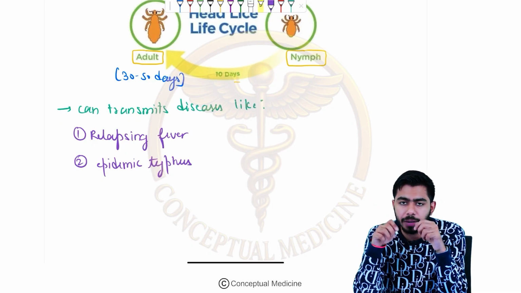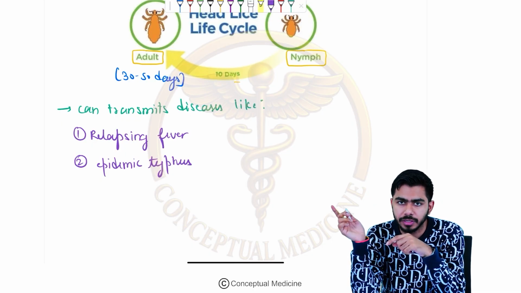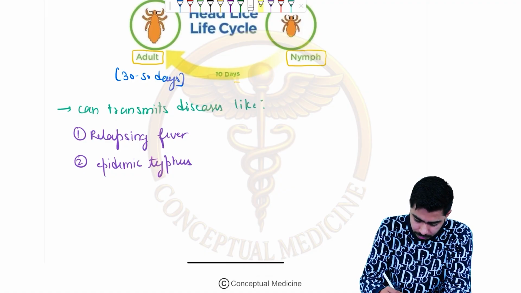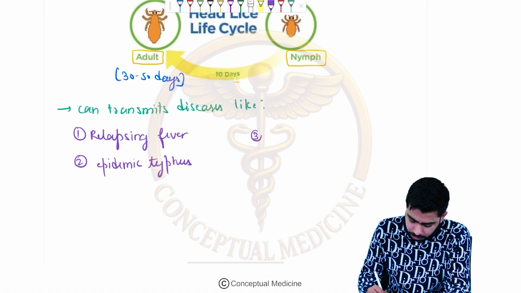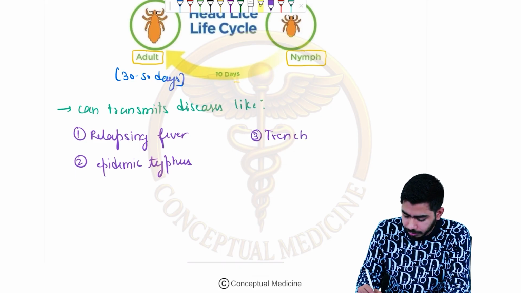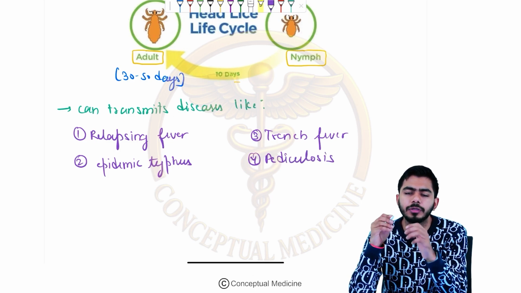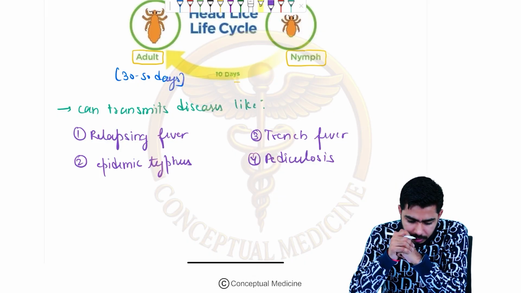Mind you, I am talking about the epidemic typhus, not the endemic typhus. Then the trench fever, and the pediculosis. So these four diseases you should remember as far as louse or lice are concerned, right?